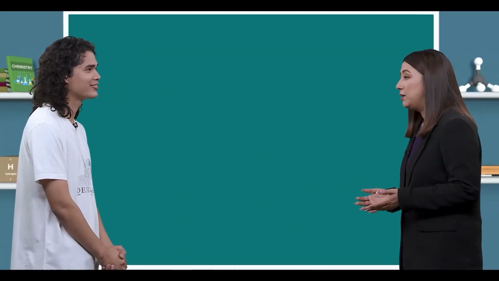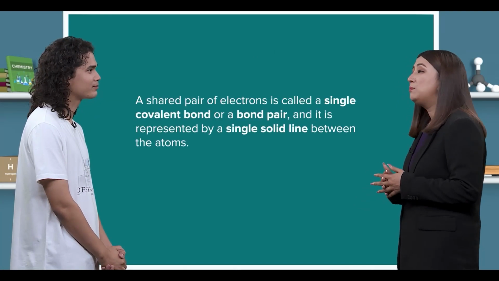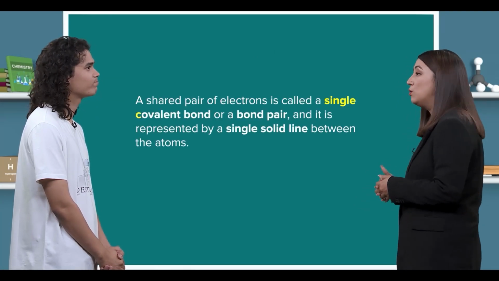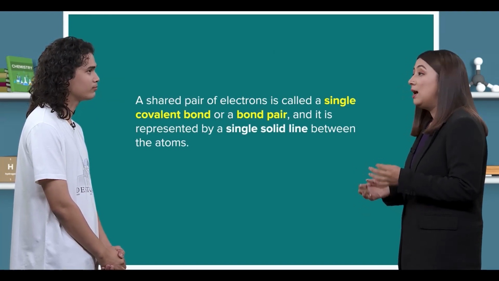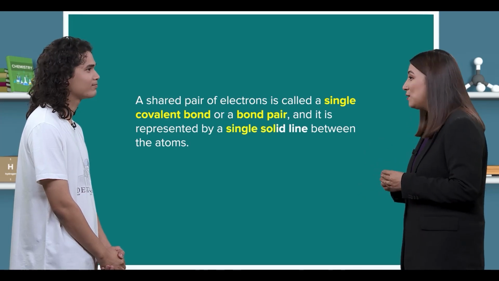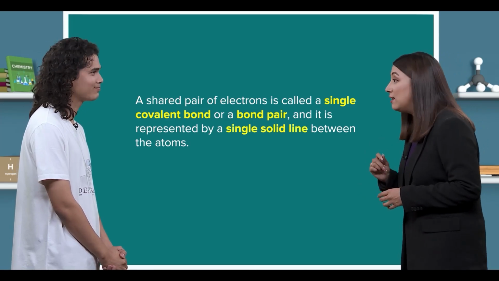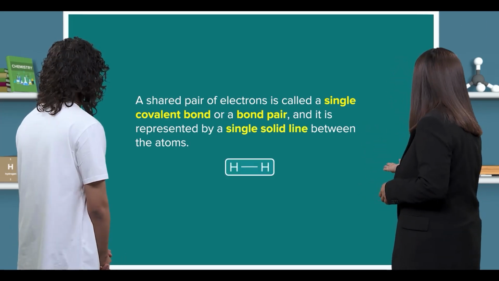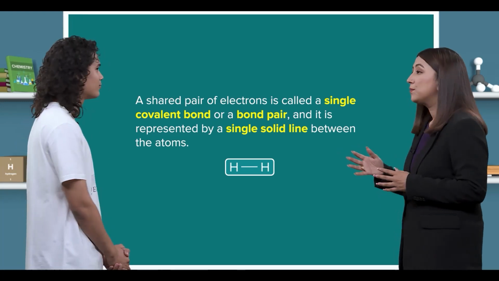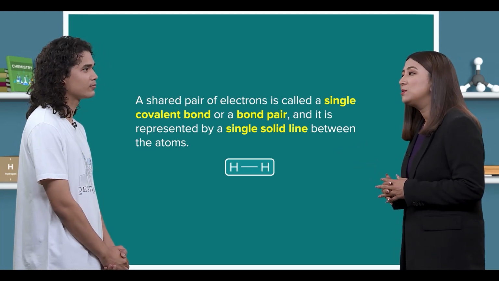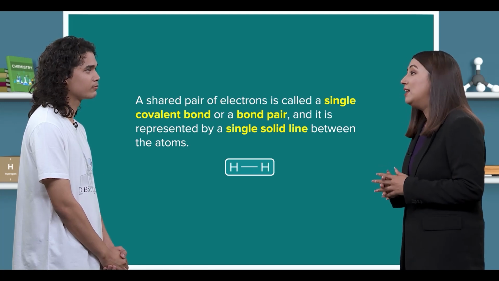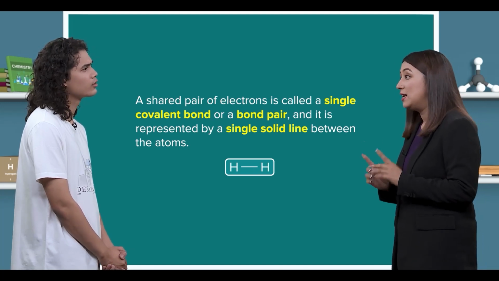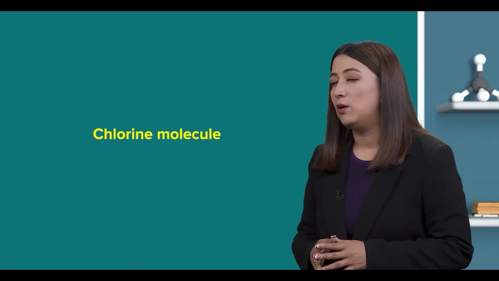configuration. Nicely explained. To add to that, a shared pair of electrons is called a single covalent bond or a bond pair, and it's represented by a single solid line between the atoms like this. Such diagrams are called displayed formulae, and they make it much easier to understand covalent bonding. Understood. Good. Next, let's look at a chlorine molecule.